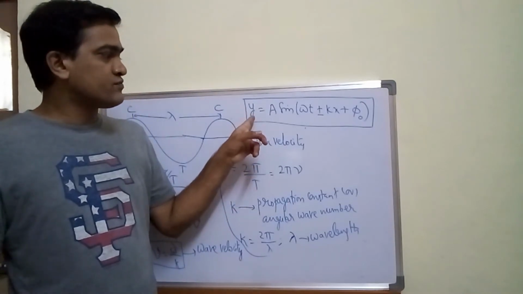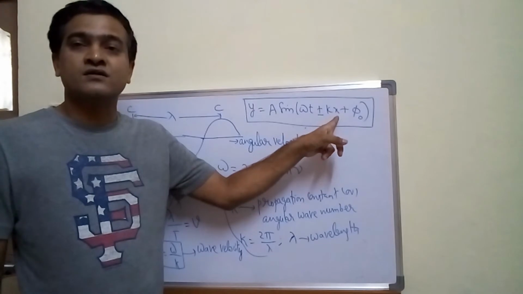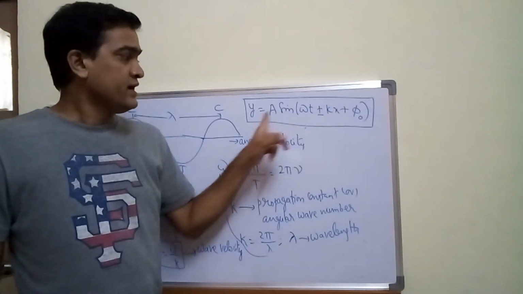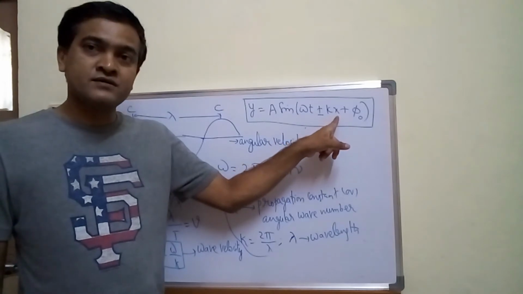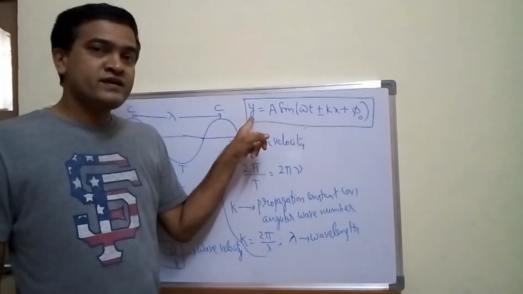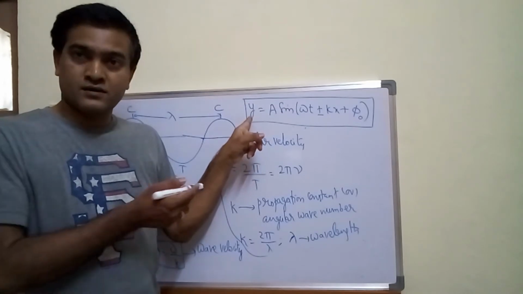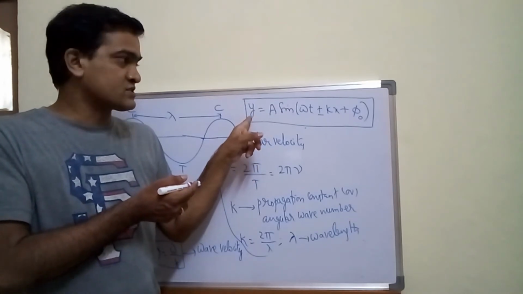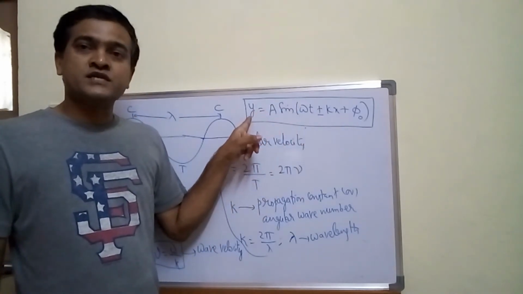And in place of y, if I take x here and in place of x if I write z, then what happens? In place of y what I've written? I've written x, right? Here I've written z. So x means displacement of the particle.